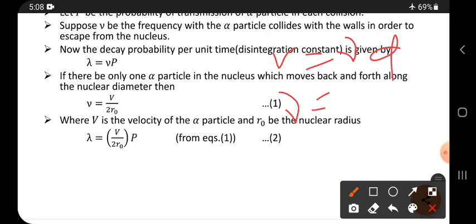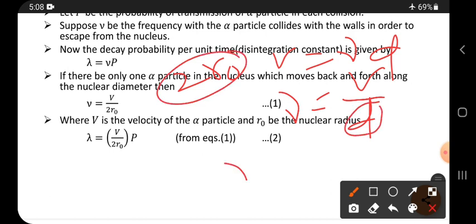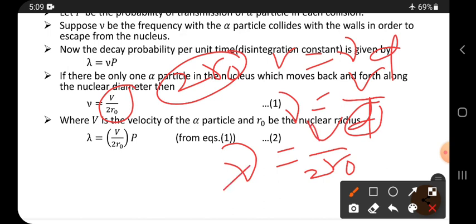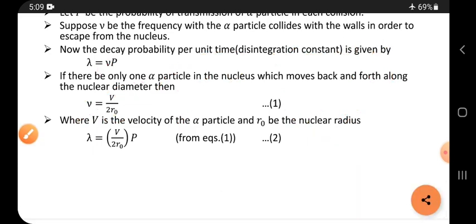From this, nu is equal to velocity by distance. Here the actual distance traveled by the alpha particle is 2 r naught. So replace this d with 2 r naught, then nu is equal to v by 2 r naught. So that is why this formula has come in this manner. So nu frequency is equal to velocity by 2 r naught. Substitute this nu value in the place of nu in the earlier equation, then you get this equation. Let it be equation number 2.